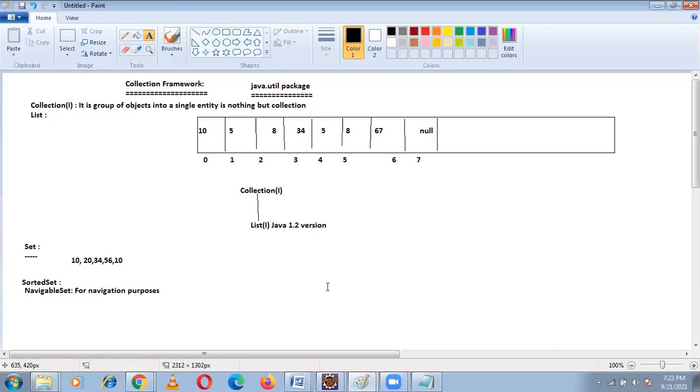Like we have an implementation class called TreeSet. TreeSet is in the form of a tree, and the navigation from one element to another will happen by using some order, a natural sorting order type like that. That is navigable set, which we use for navigation purposes.